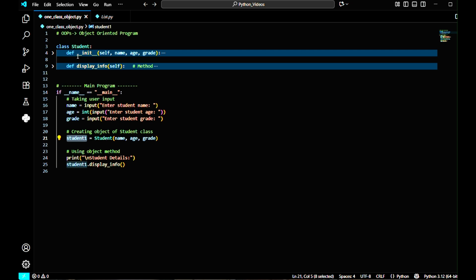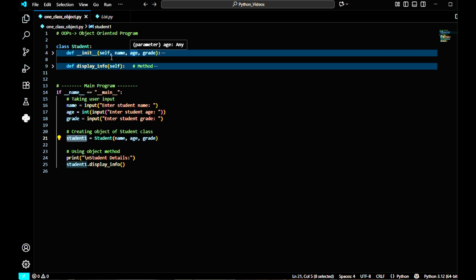So here, this is a double underscore. Don't think that this is a single underscore or something else. This is a double underscore, and this double underscore is known as dunder function, dunder method, or magic function. And this is my init. Init means initialization, and the whole of this is known as the constructor.